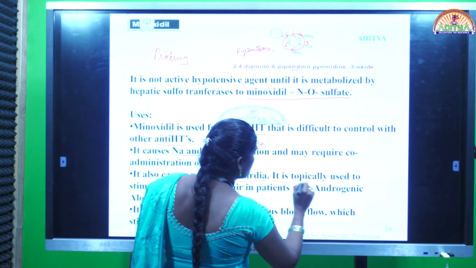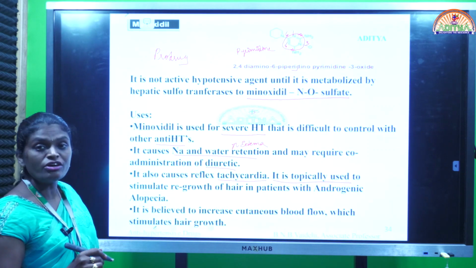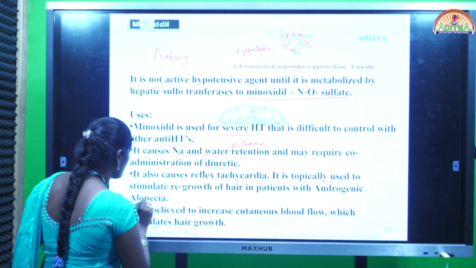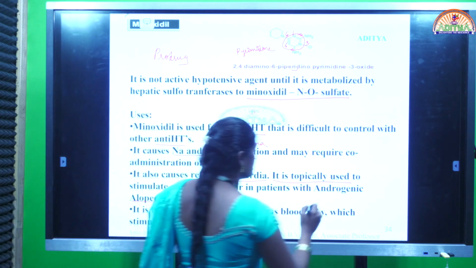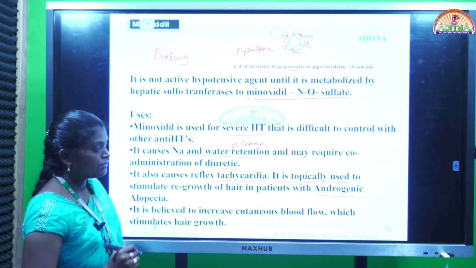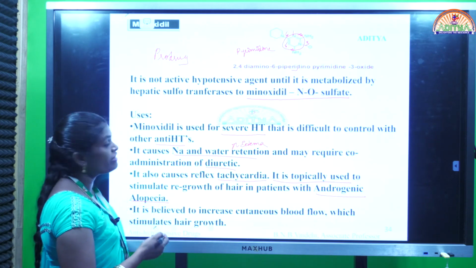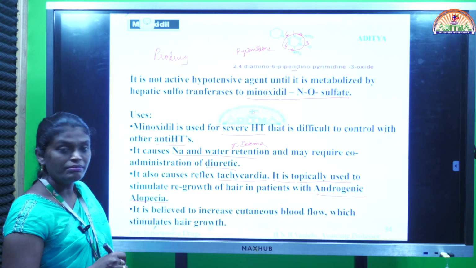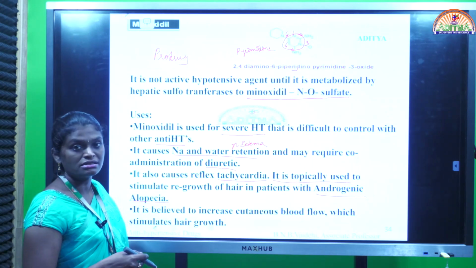Mainly this drug minoxidil is used to stimulate regrowth of hair in patients with androgenic alopecia. Androgenic alopecia is nothing but baldness, hereditary baldness. Okay, for treatment of hereditary baldness, this drug is effectively used rather than as antihypertensive agent, because there is no specific or super drug for treatment of baldness.